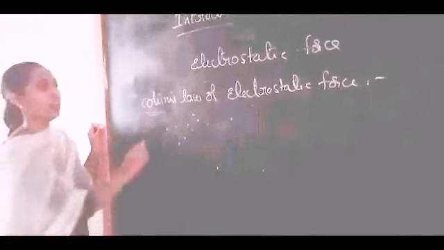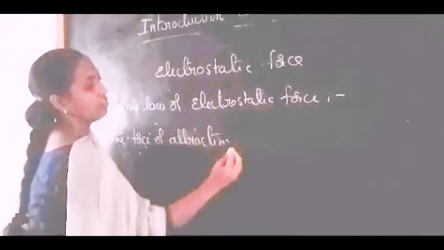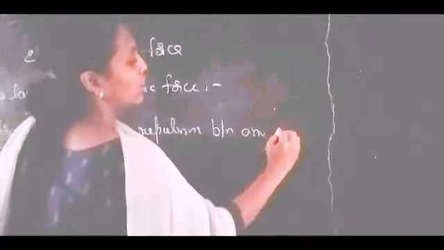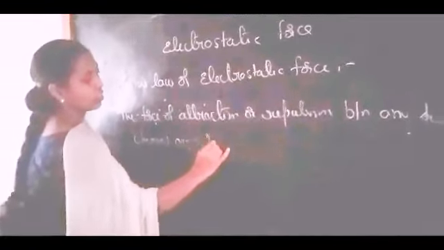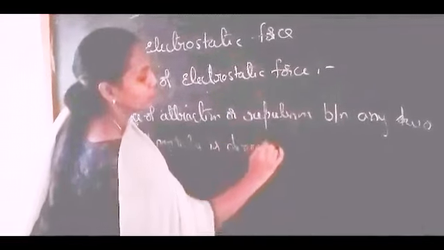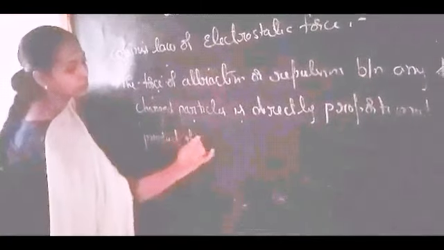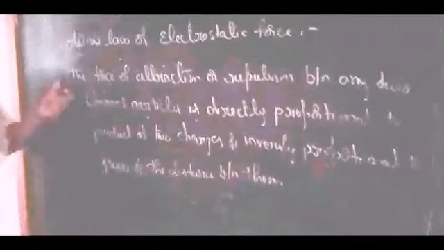According to Coulomb's law, the force of attraction or repulsion between any two charged particles is directly proportional to the product of the two charges and inversely proportional to the square of the distance between them.